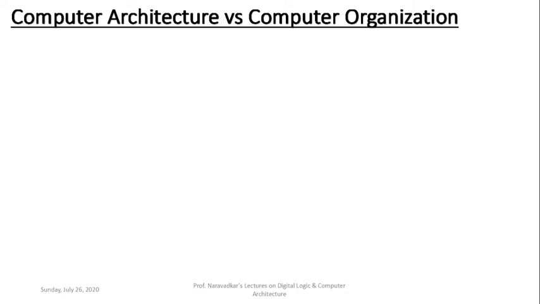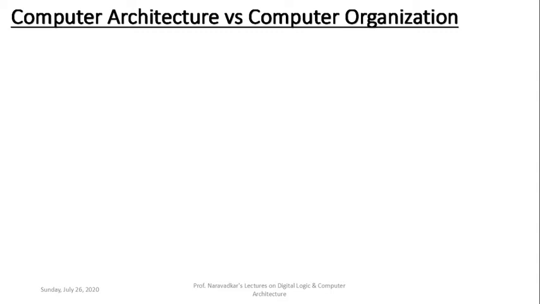Hello, in this lecture we will see the difference between computer architecture and computer organization. Then subsequently the hierarchical structure of a digital computer system, and then the two common architectures, that is von Neumann and Harvard, the basic difference, and finally the most prevailing architecture nowadays, that is the von Neumann architecture, the details of it. So let us start here, first of all, with the difference between computer architecture and computer organization.